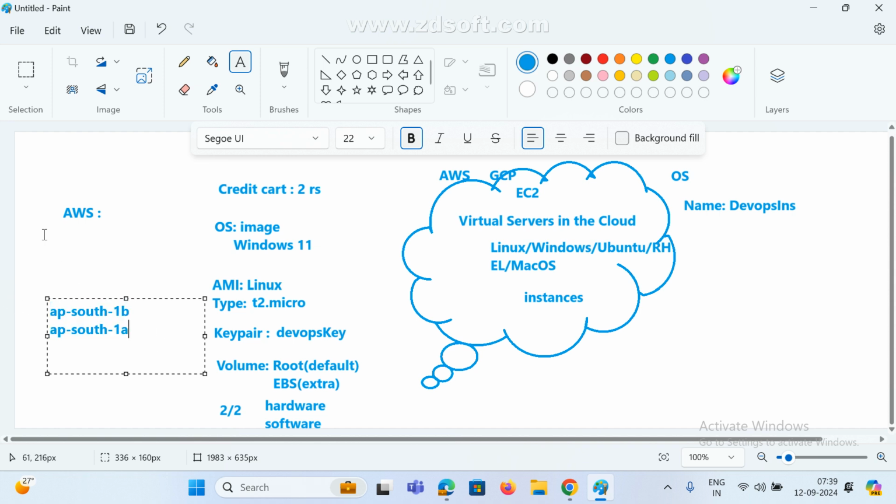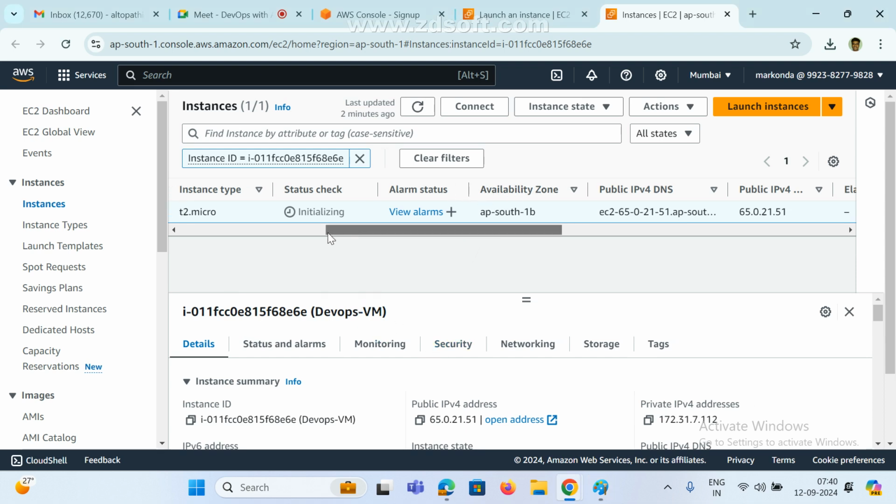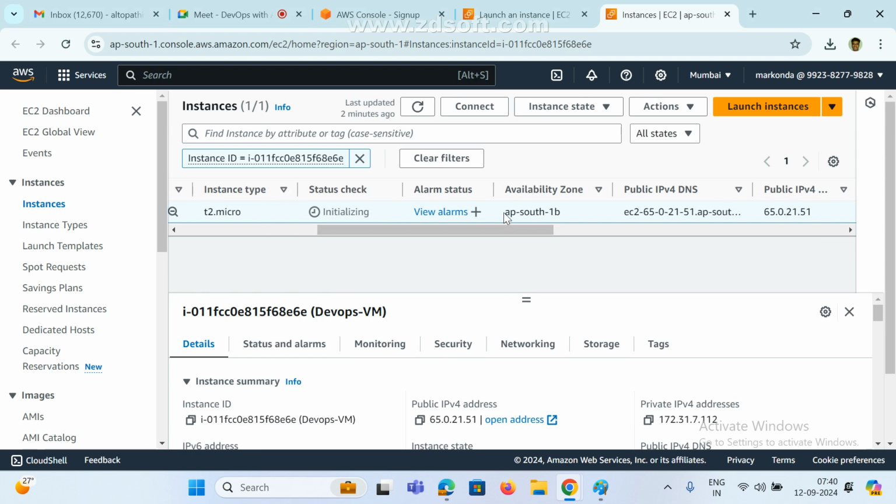You know region and availability zone, right? Last class we discussed, what is a region? One is region, next is availability zone, AZ. Region is nothing but a physical location. Now, my instance, my virtual machine, is being created in which availability zone, guys? A or B?